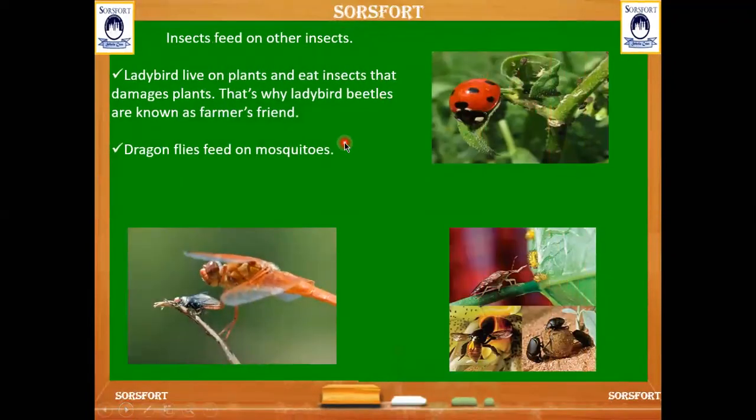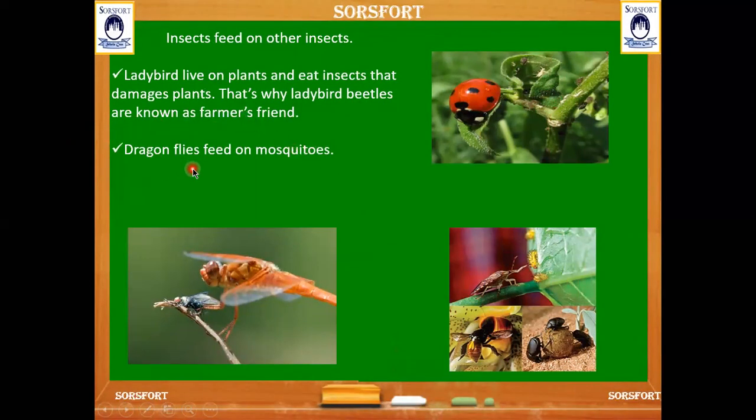And here are some of the insects which take their food as the small insects which damage the plants. Here is the ladybird beetle, which takes its food as the small insects which live on the leaves or plants. And it also helps the farmer in killing those insects and avoiding damage to the plant. That's why it is called the farmer's friend.